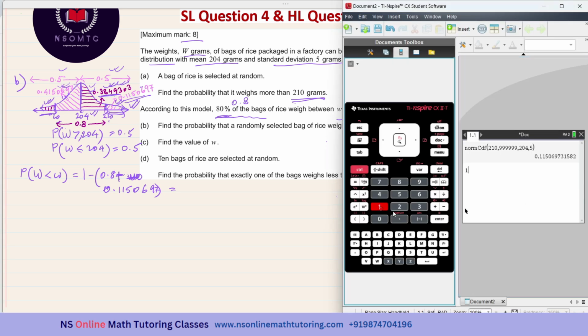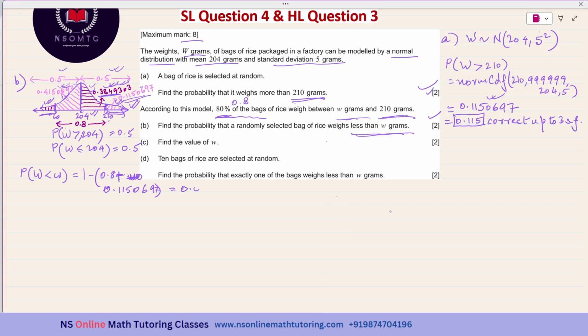It is 1 minus, bracket 0.8 plus the answer, bracket closed, enter. It is 0.08493. Let me write 0.08493. I have to take 0.0849 for the final answer.